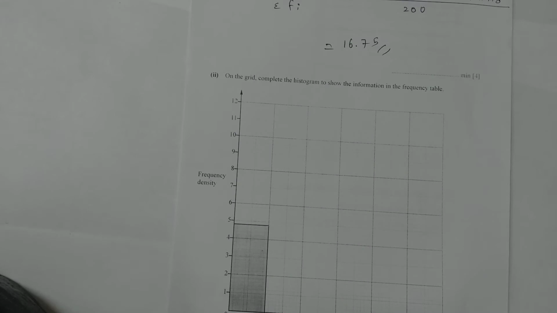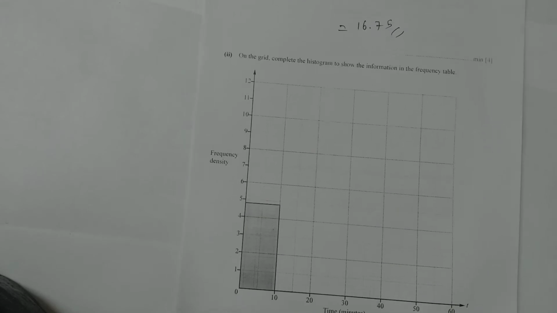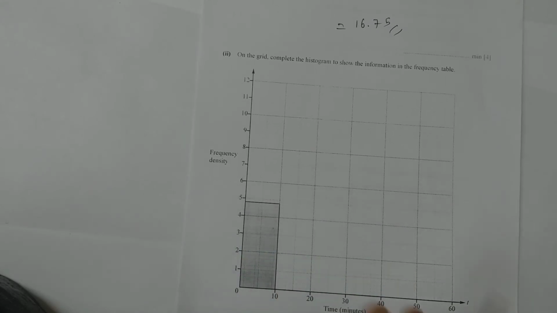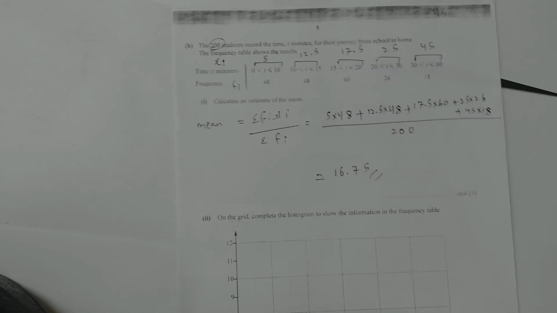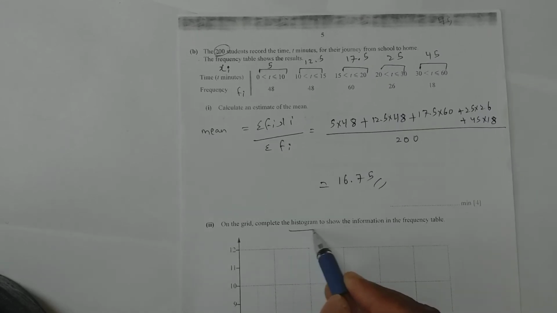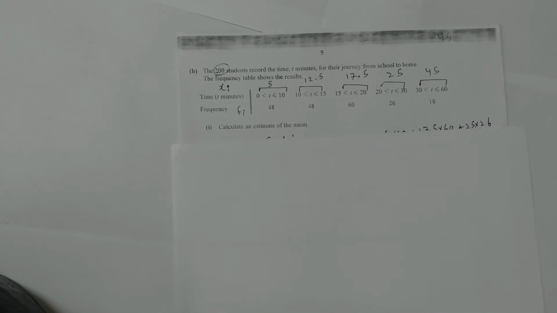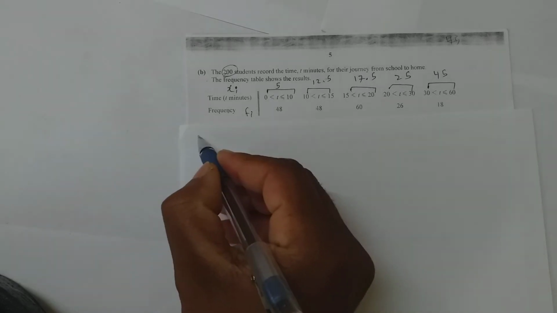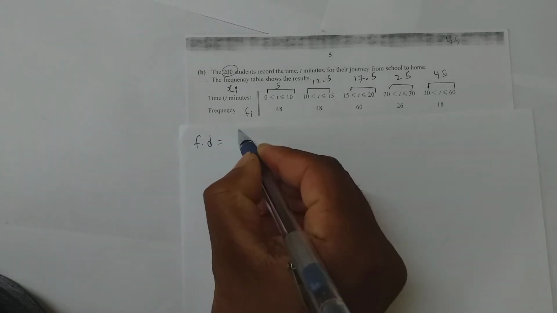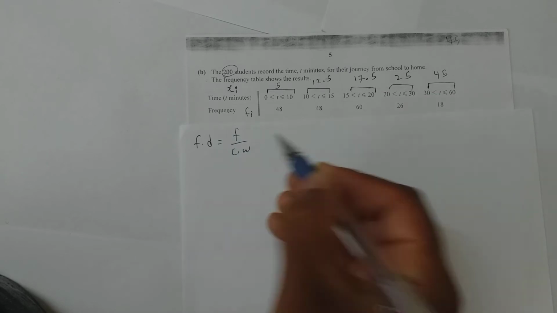On the grid below, complete the histogram to show the information of the frequency table. So frequency density and time. Okay. To complete the histogram, I need frequency density. So what is the formula for frequency density? Let's calculate. Frequency density equal to frequency by class width.